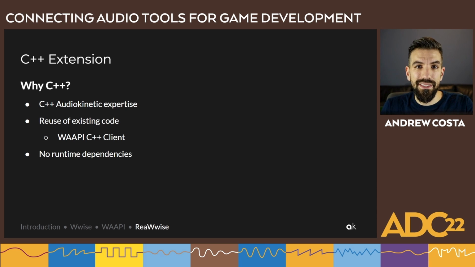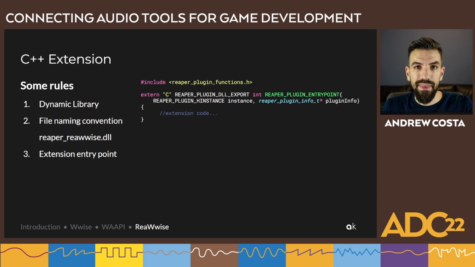Alright, so ReaWwise is a C++ extension. There are multiple reasons we're using C++. Firstly, C++ is the language of expertise at Audiokinetic. Secondly, we wanted to reuse some code, mainly the WAAPI C++ client. And thirdly, we wanted to minimize runtime dependencies.